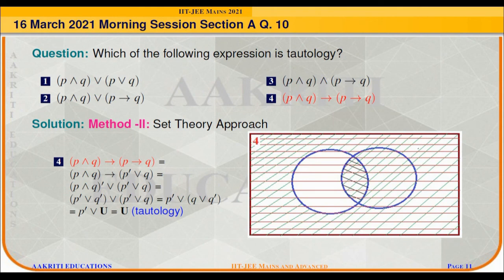Now option 4 is P conjunction Q implies P implies Q. After simplifying, it will give the universal set, which is nothing but a tautology. In the Venn diagram, the positive slope slant lines are representing P implies Q, while the negative slope slant lines are representing P conjunction Q. After taking the implication, it will give the universal set and it is represented by the horizontal lines. Since the horizontal lines are covering the entire universal set, hence it is a tautology.